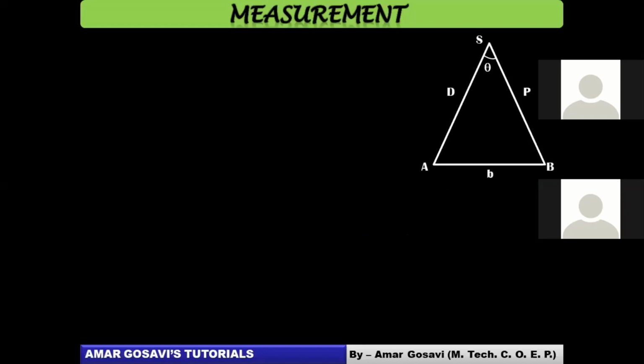You can see on your screen there are two points, A and B, and say S is that star. A and B are the points on the earth. From two different points on the earth, say point A may be located in US, point B may be located in India, you can focus the star.